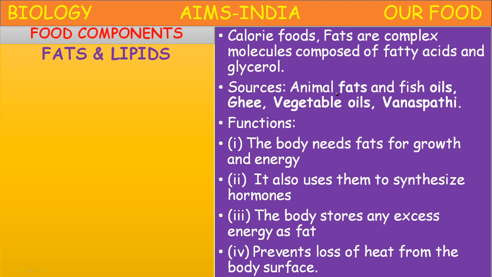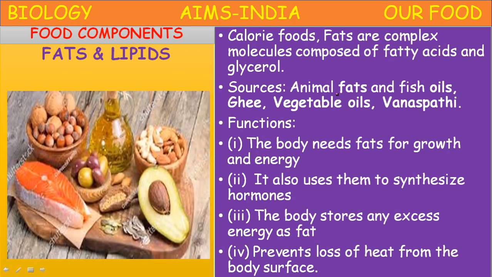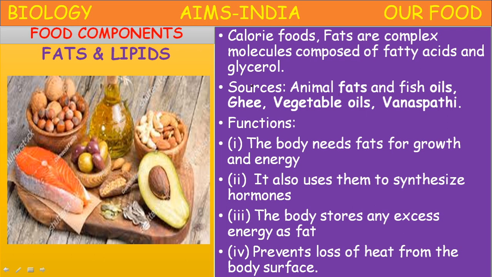All these fats and lipids are required for the formation of biological membranes. Plasma membrane: every cell is covered and protected by this plasma membrane. They are made up of lipoproteins, proteins and lipids. The fat rich food materials: some examples are avocado fruit, fish, and some nuts like almonds, cashew, walnuts, and vegetable oils. These are all rich in